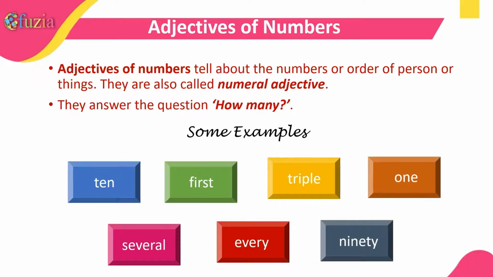So, moving on to adjectives of numbers. Adjectives of numbers tell about the numbers or order of persons or things. They are also called numeral adjectives. They answer the question how many, like 10, first, triple, one, several, every.